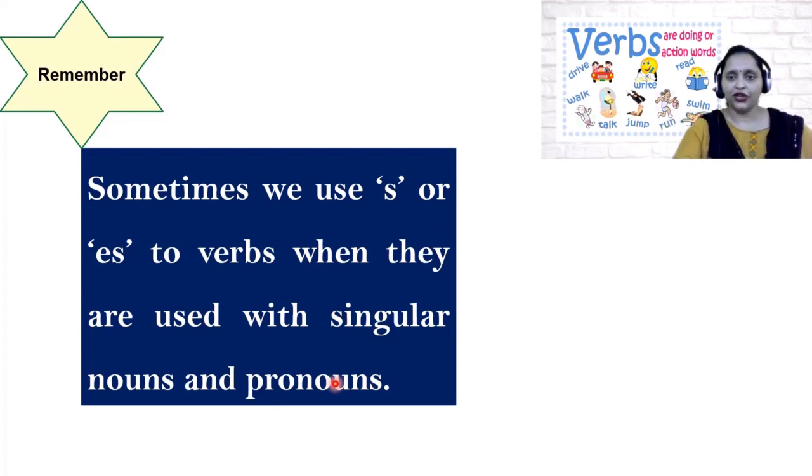A pronoun, for example, you all have studied about pronouns. What are pronouns? Give me some examples. He, she, it, they. These all are known as pronouns. But singular pronouns are he, she, it. So when the words are used with singular nouns and pronouns and we add s or es at the end of such words, then they are known as verbs. So we have to keep this point in mind that s and es are added only to those words which are used with singular nouns and pronouns. Clear, children? Let us see some examples of it.